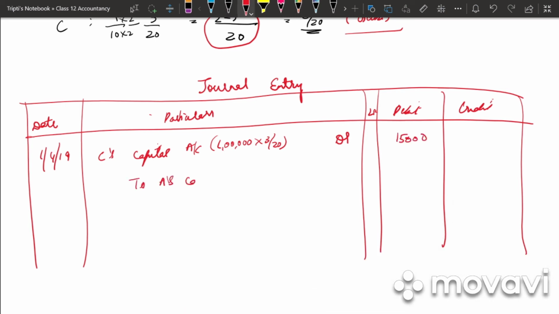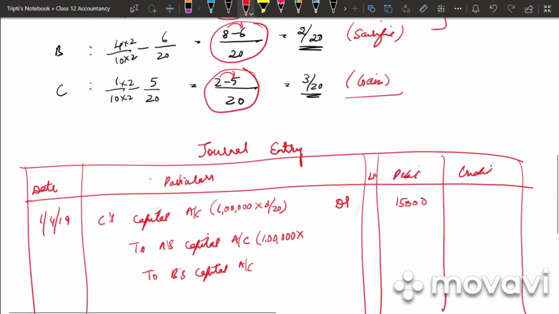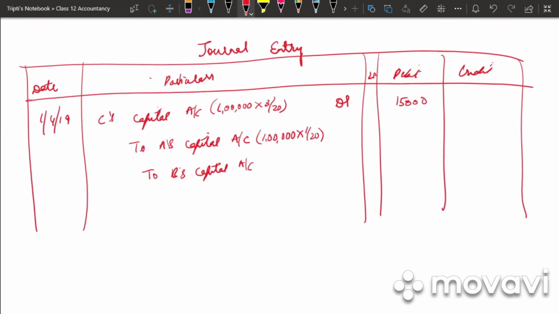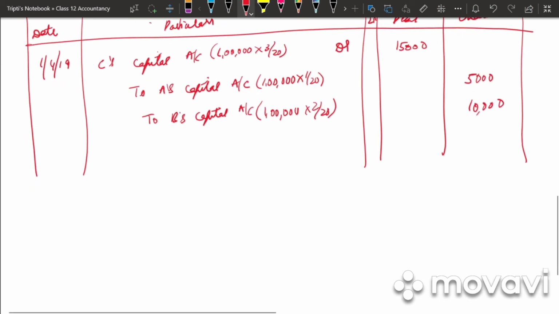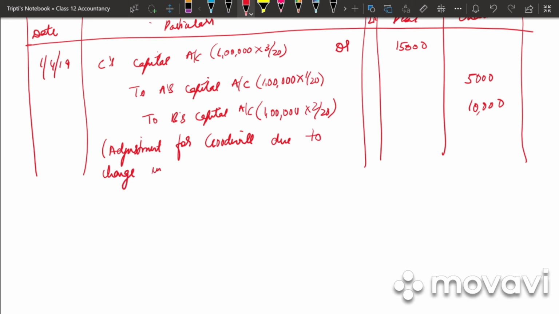To sacrificing ratio. Who has sacrificed? A's capital account to B's capital account. What is the goodwill? 1 lakh into, for A it is 1/20. So we get 5,000. And for B it is 1 lakh into 2/20. We get 10,000. So what is the narration? Adjustment for goodwill due to change in profit sharing ratio.